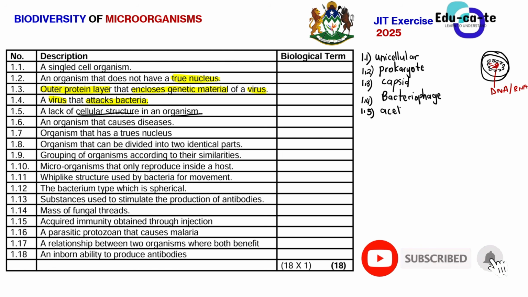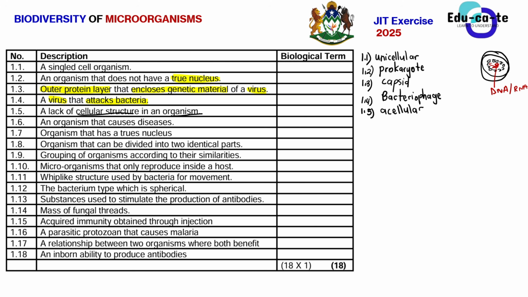Please don't confuse this one with unicellular. Remember, acellular means that it does not have a cell at all. Unicellular means that it contains only one cell. And then multicellular means that it has many cells. But when you talk about an acellular organism, it is the one that lacks a cellular structure. It doesn't have a cell basically. So that is known as a what? That is known as an acellular organism.